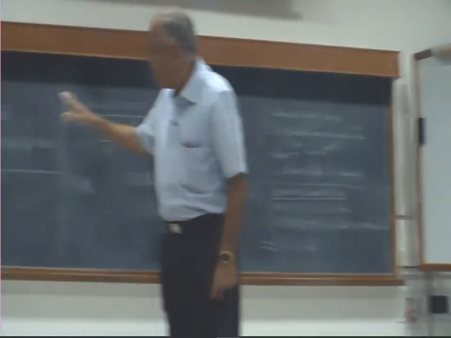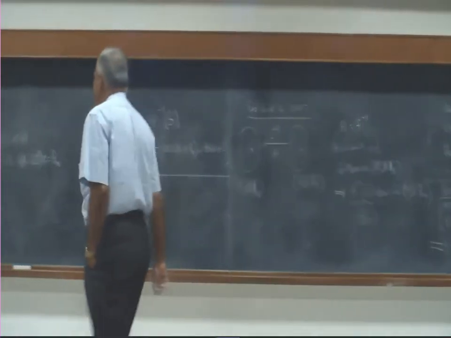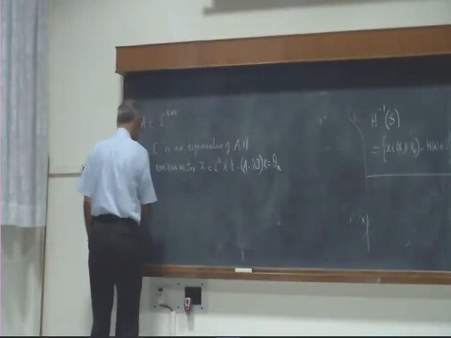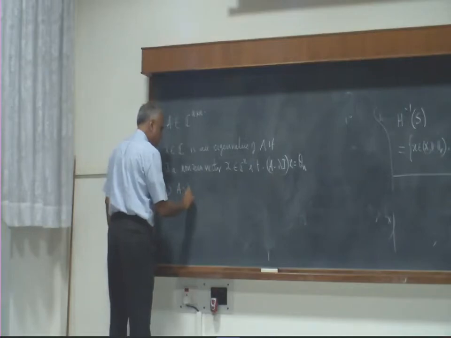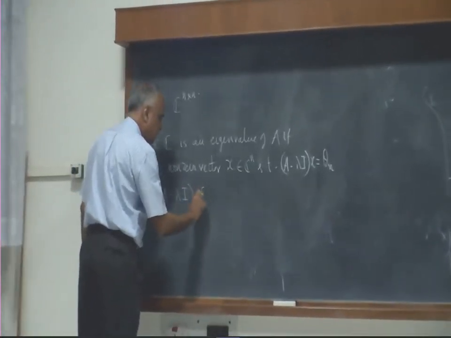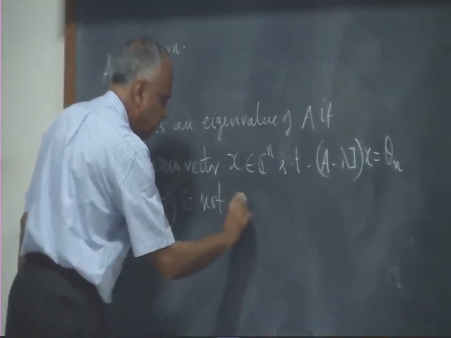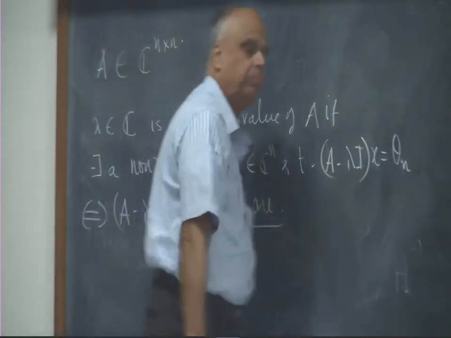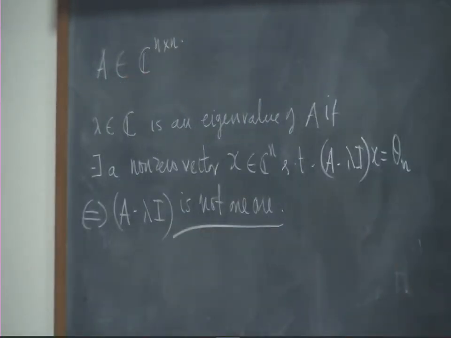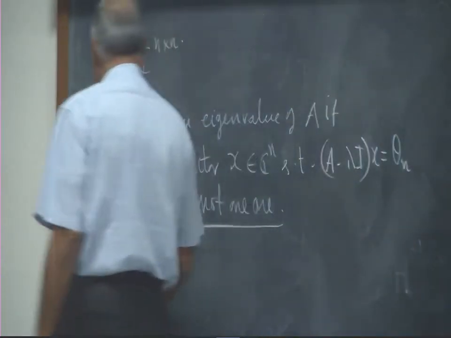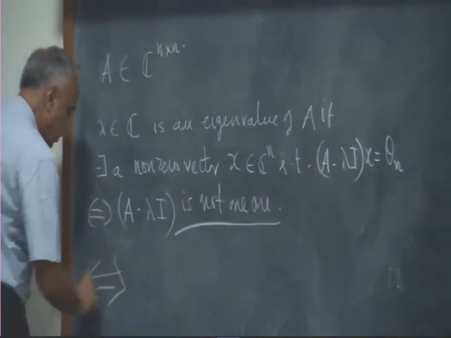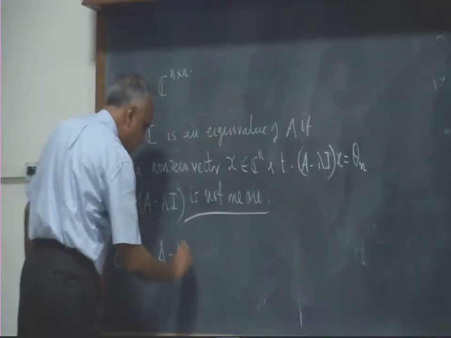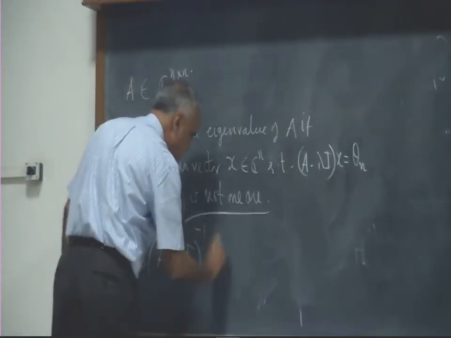So this means if and only if A minus lambda I is not 1-1. I will also state it in other possible ways. This is essentially boiling down to: if and only if the inverse of A minus lambda I does not exist.